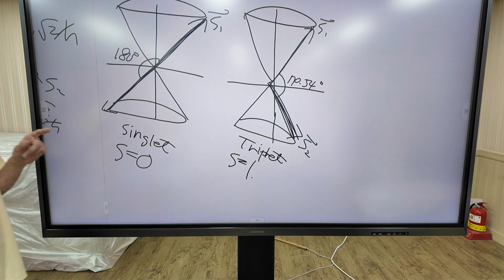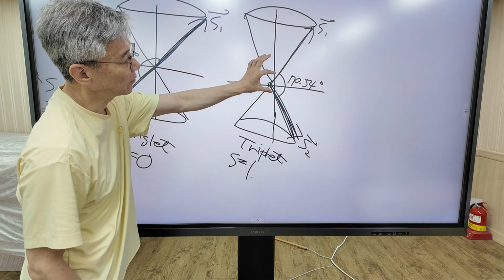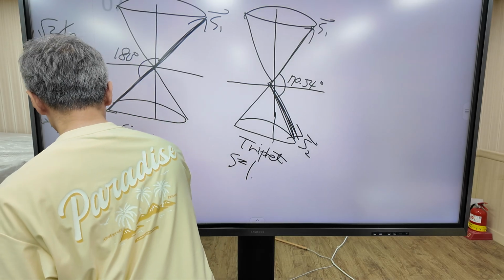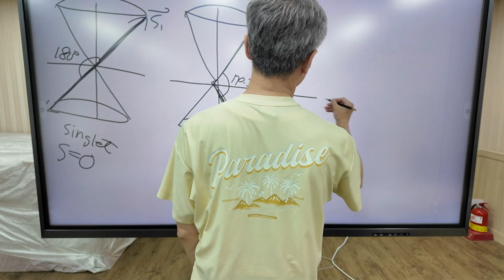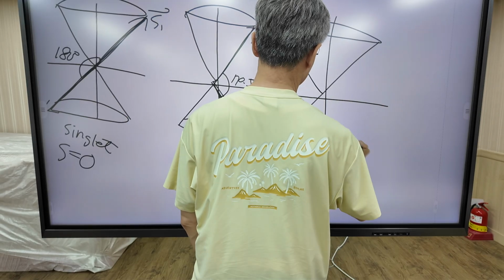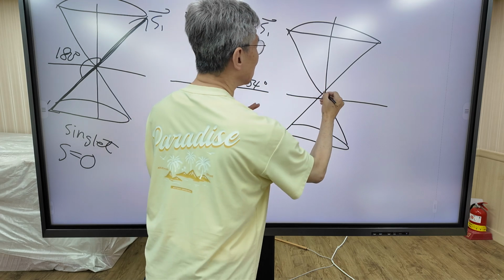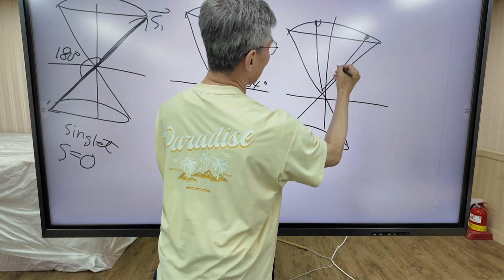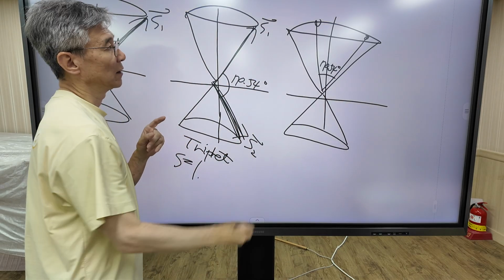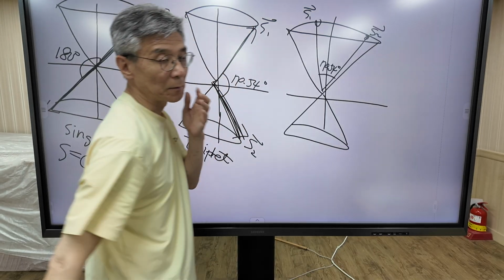Now I can draw another triplet state in which the angle between the two spin vectors is 70 degrees. Another triplet state is this one. Both spins are spin up, and the angle is still 70 degrees. This is S1, S2.